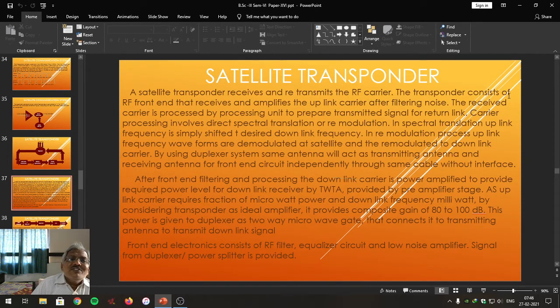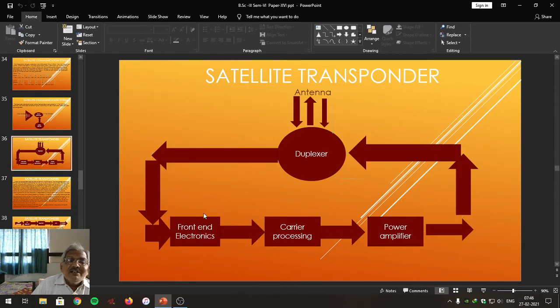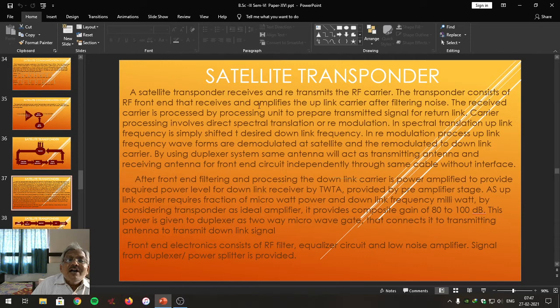The transponder consists of an RF front end, which we just studied, that receives and amplifies the uplink carrier after filtering the noise. The front end receives the RF signal, amplifies it, and processes it. It amplifies the uplink carrier after filtering the noise, so it reduces the noise. The received carrier is processed by the processing unit.